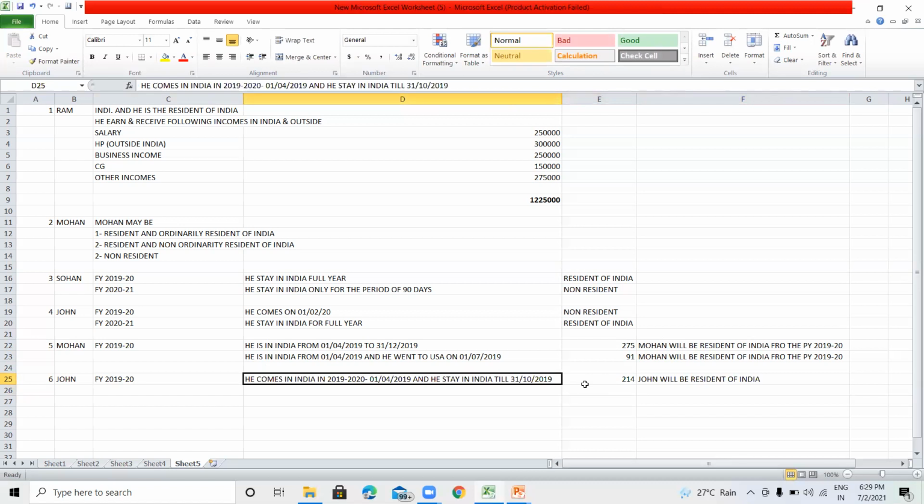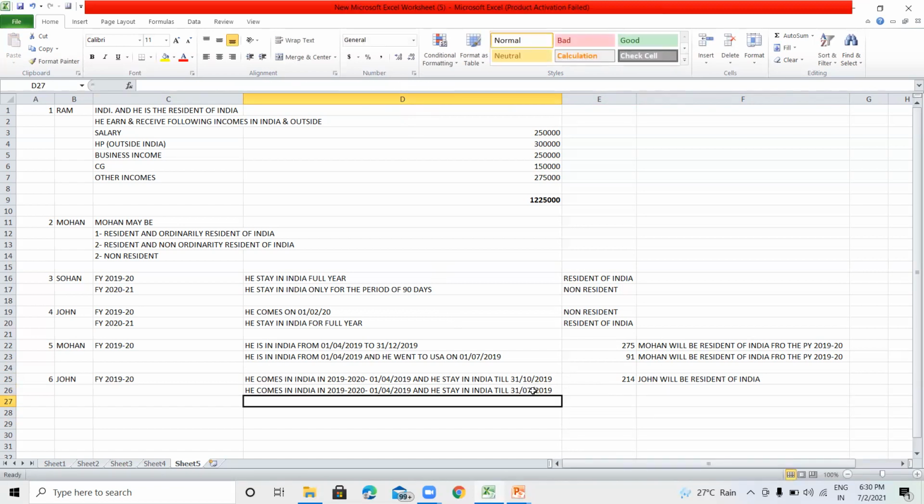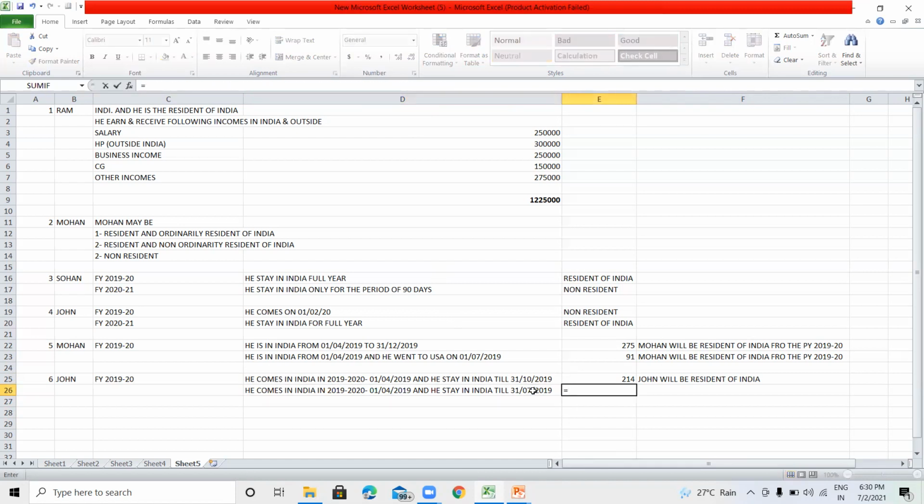Next example, he comes to India on 1st April 2019 and he stays in India till 31st July 2019. So he lives in India April, May, June and July, means for a period of 122 days. A period of 122 days means it is less than 182 days.